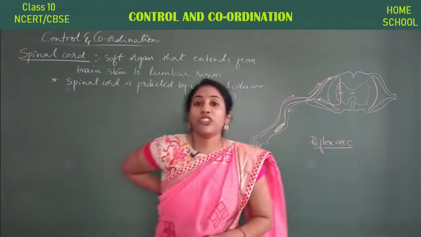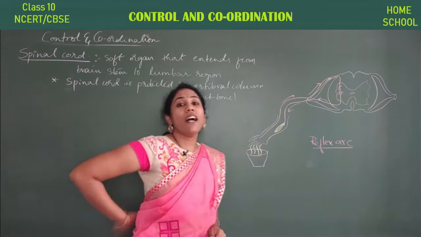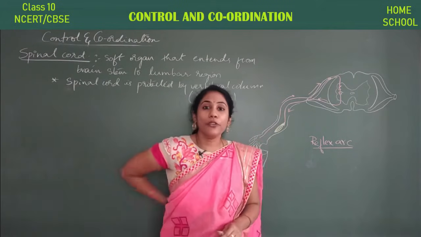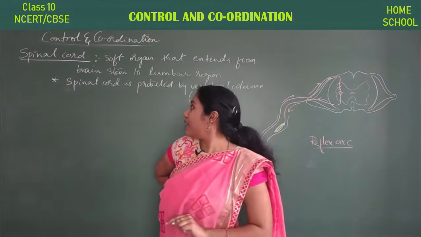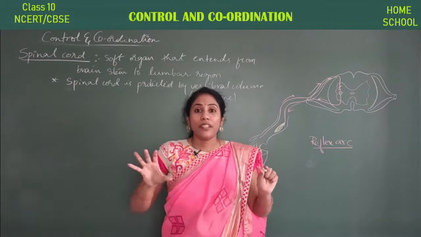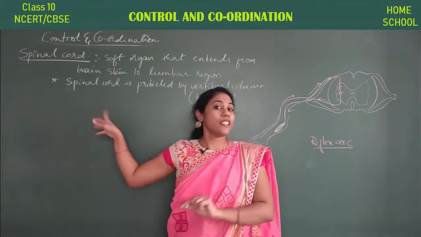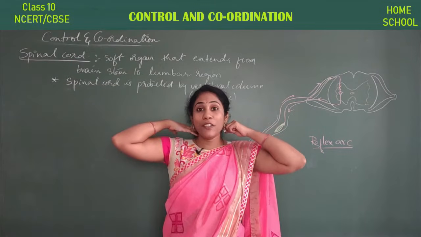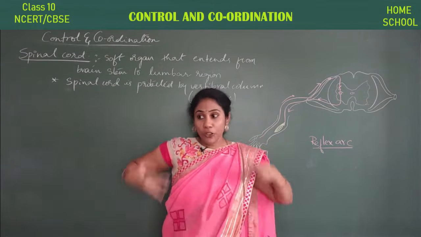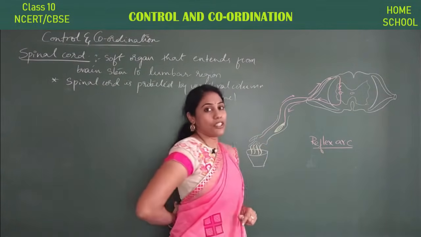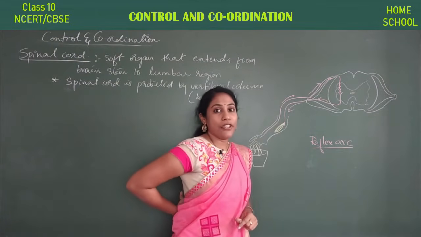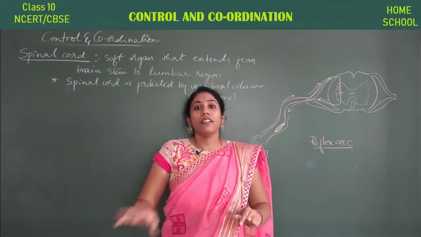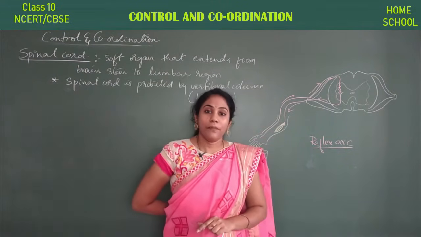For example, if you touch your back, you will observe a bony structure, that itself we call the backbone. And inside this backbone, the spinal cord is present, from the medulla oblongata, that is the brainstem, to the lumbar region, just above the abdomen, the back region.